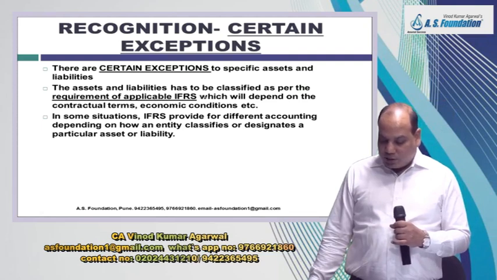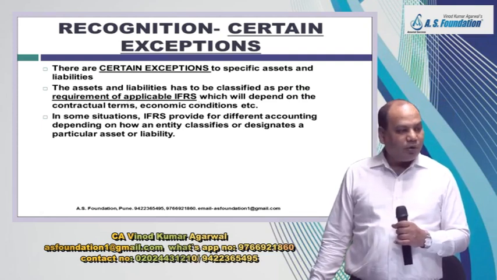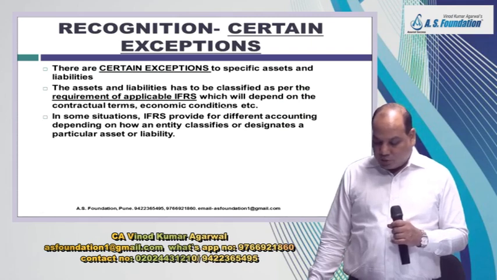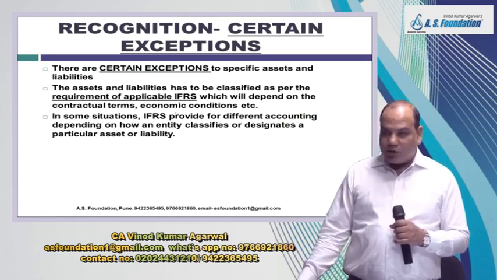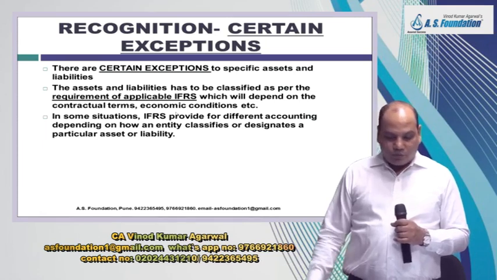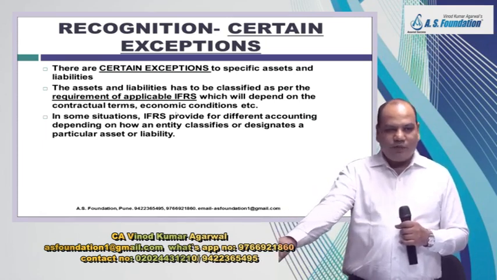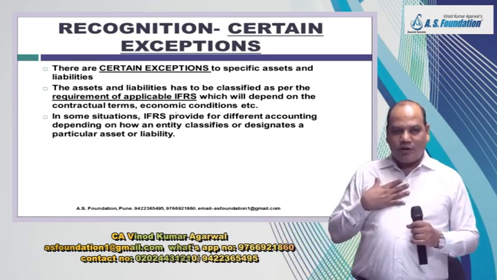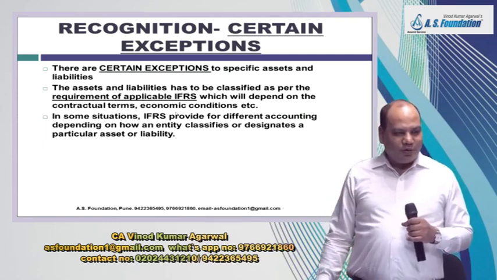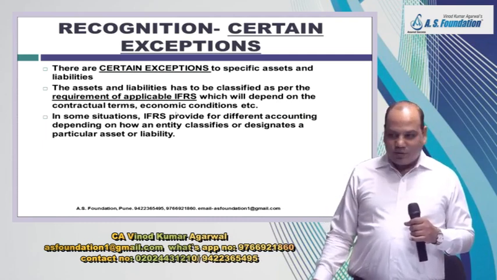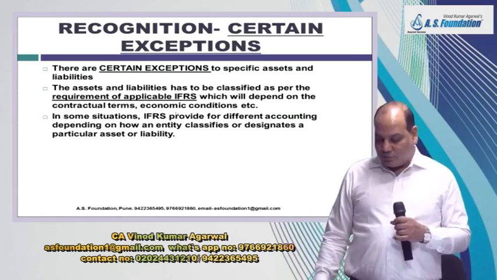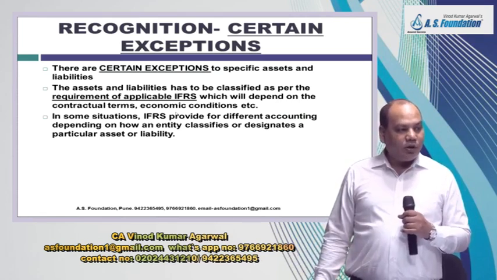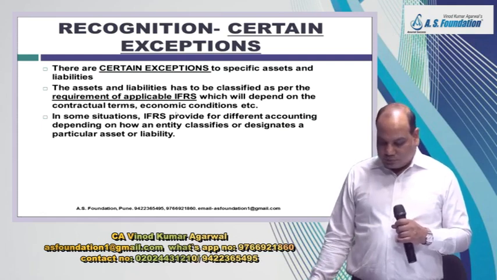So the assets and liabilities have to be classified as per requirement of applicable IFRS, which will depend on the contractual terms, economic conditions, etc. One more thing is that sometimes you may change the classification also. In their books, the classification may be FVTPL for a financial instrument. But the acquirer says, I am not going to deal in that asset on a daily basis. I want to keep it for a longer term. So maybe you can classify it as FVT OCI or amortized cost.